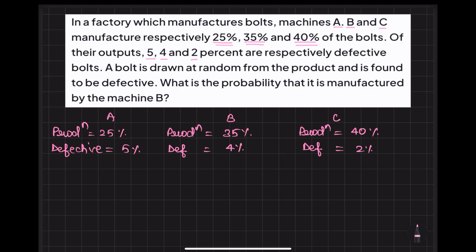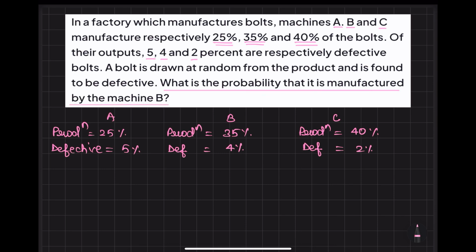A bolt is drawn randomly from the product and it is found to be defective. Okay, so collectively you have handpicked one of the bolts, and it is found to be defective. And what is the probability that it is manufactured by machine B?